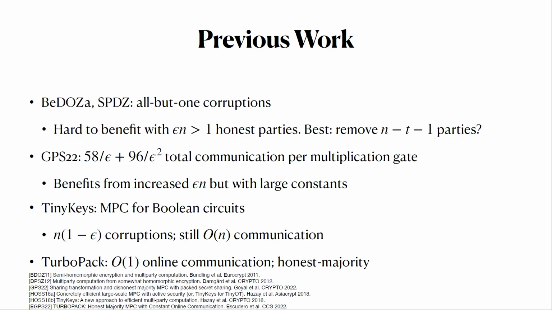If you want to adapt these protocols to the less than full threshold setting, the best thing you can do is just remove n-t-1 parties and run the protocol among the remaining t+1 parties. But if you want to do better than that, perhaps the most relevant work is the GPS 22 paper from last year, which also gets a constant total communication per multiplication gate, but with much worse constants, so it's not quite so practical.